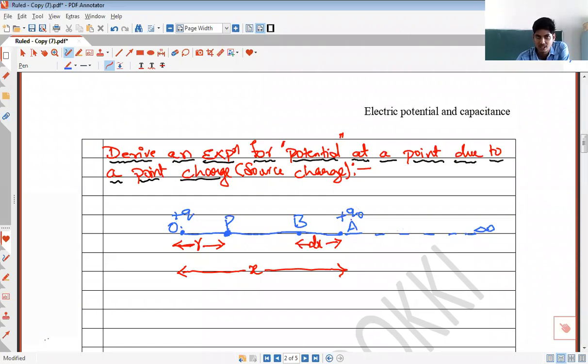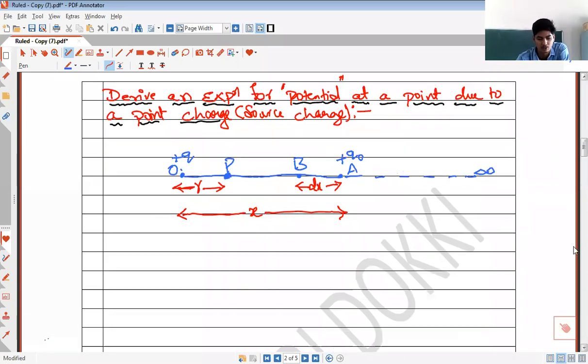I have a test charge Q naught placed at point A. The distance between O and A is X. I have chosen another point B, which is at a distance dx from A. P is a point where potential is to be calculated, at a distance r from the source charge, right? And I have even represented infinity, with dotted lines extended so that it goes to infinity. I'll tell you why we have chosen A and B. We'll first write the explanation of it.